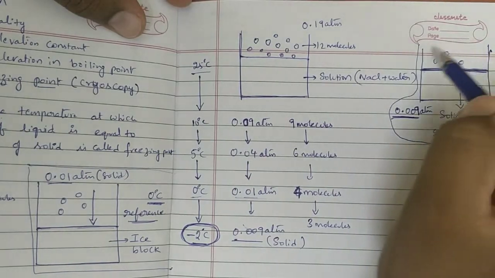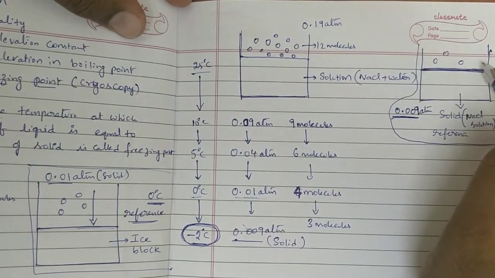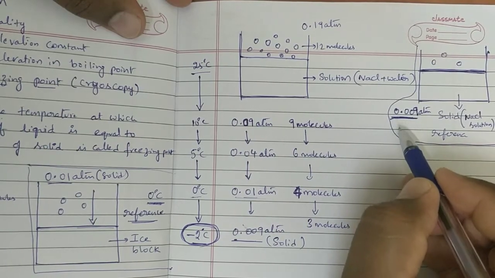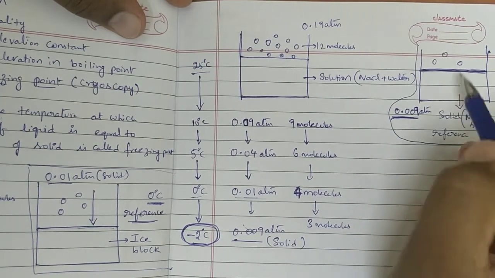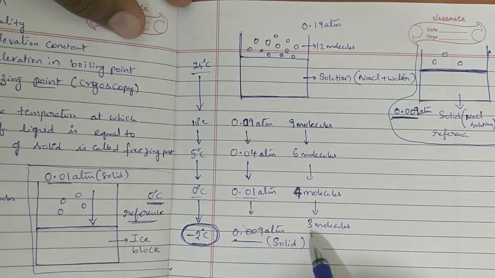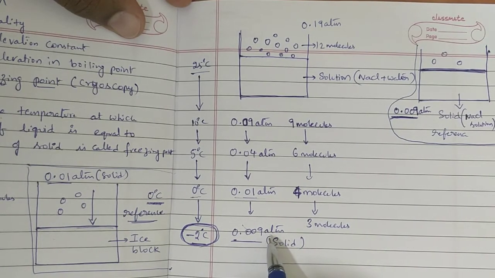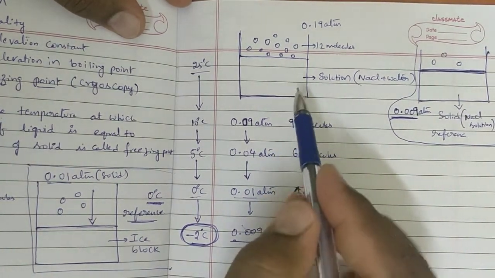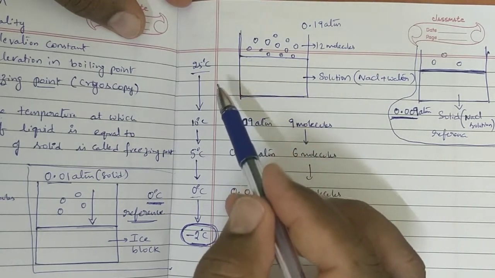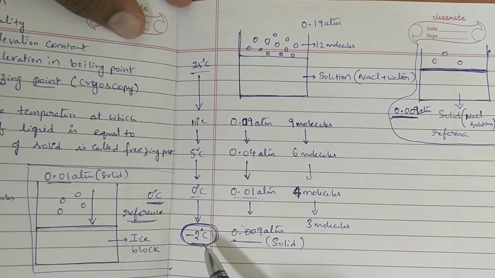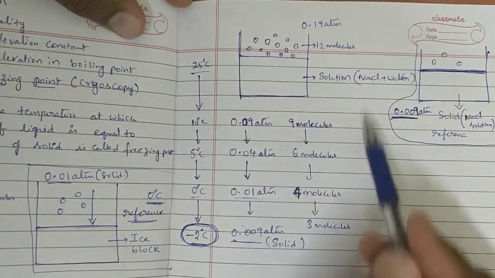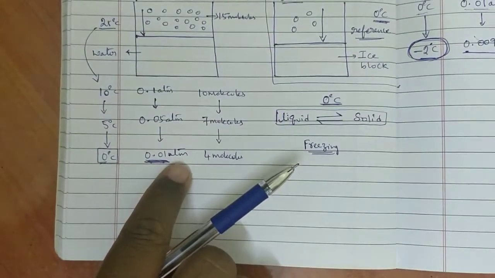For that reference I took the solid solution, NaCl solution. What is the vapor pressure? 0.09 atmosphere with 3 molecules. To attain that, this liquid solution should be decreased to minus 2 degrees centigrade, in which the freezing point of solution is less than the freezing point of solvent.